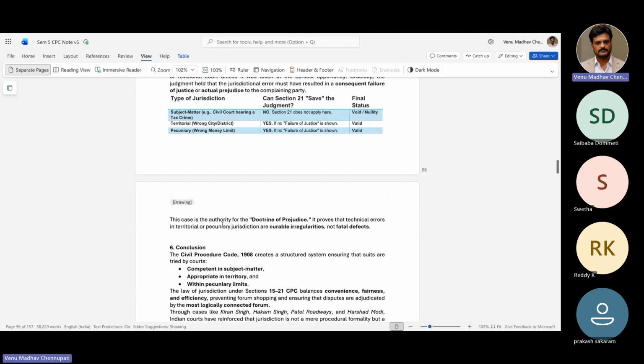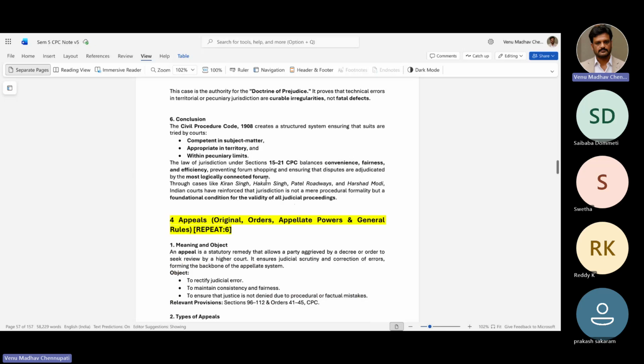The case is authority of doctrine of prejudice. It proves that technical errors in territorial or pecuniary jurisdiction are curable irregularities, not fatal defects. So ultimately what you have to remember is that only if subject matter jurisdiction is wrong can you reject the judgment. If it is territorial or pecuniary, mostly the judgment will be valid.